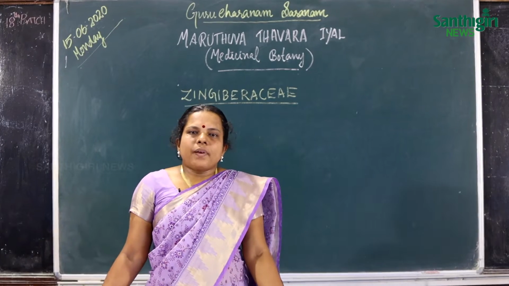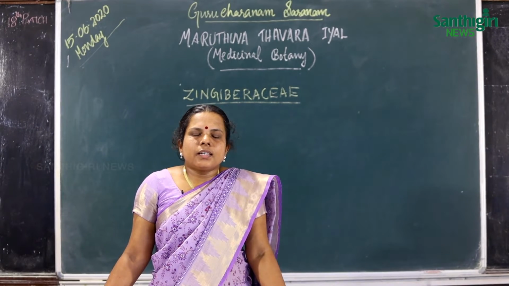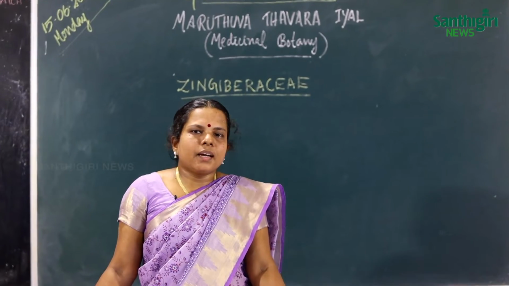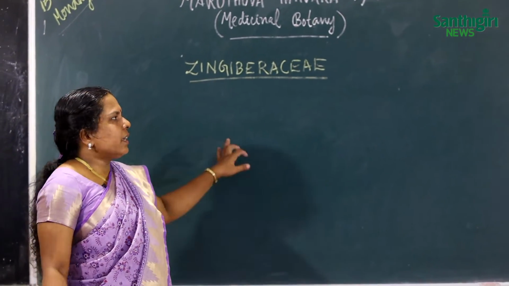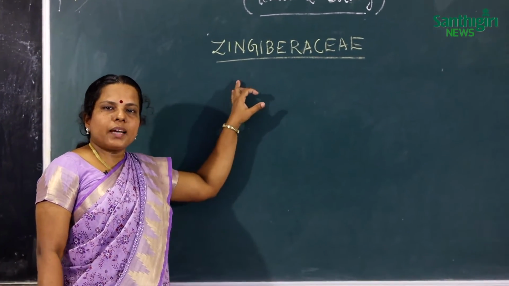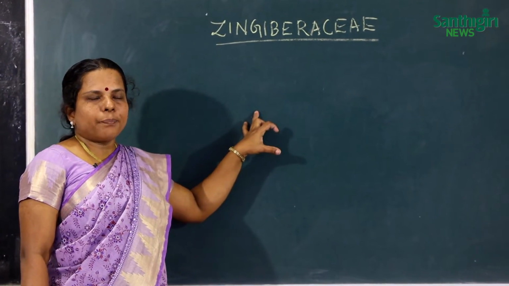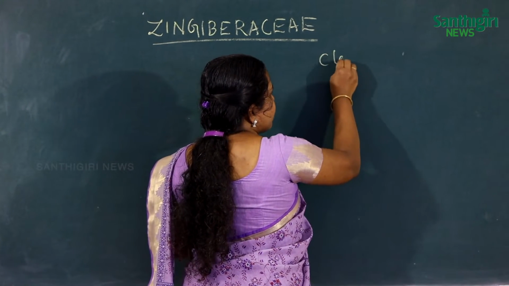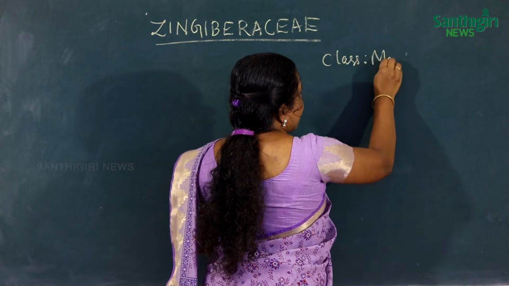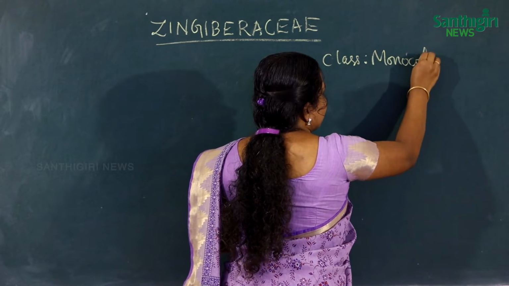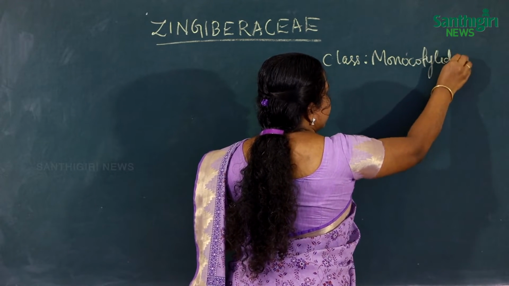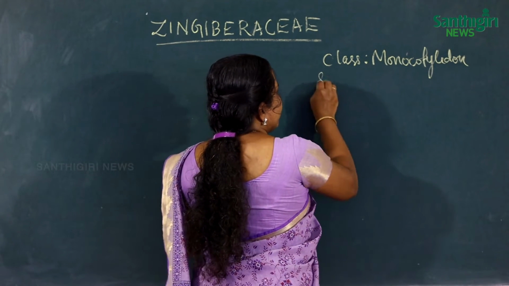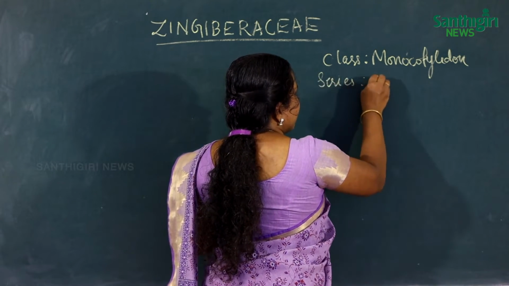The other common plants are turmeric, ginger, Alpinia, Kaempferia, etc. These are some common plants coming under the Zingiberaceae family. We stated that the Zingiberaceae family comes under the monocotyledonous group. So the systematic position of the family is: class monocotyledon, with no subclass and no orders. Series: Epigynae.